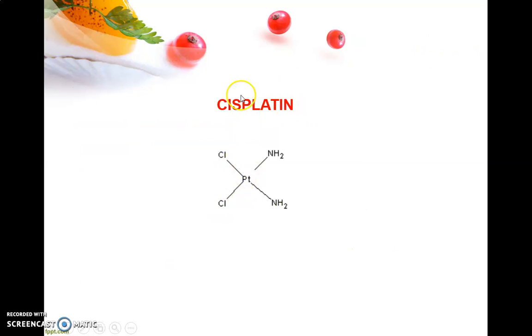Next drug we are talking about is cisplatin. Cisplatin has platinum in the central structure with two amino groups, and the chloro groups are attached to this platinum. Hence this will form the platinum structure. The structure is not that important; we are only going to discuss its chemistry and the presence of the amino group and the chloro group in this, because, as the name itself indicates, cisplatin will have